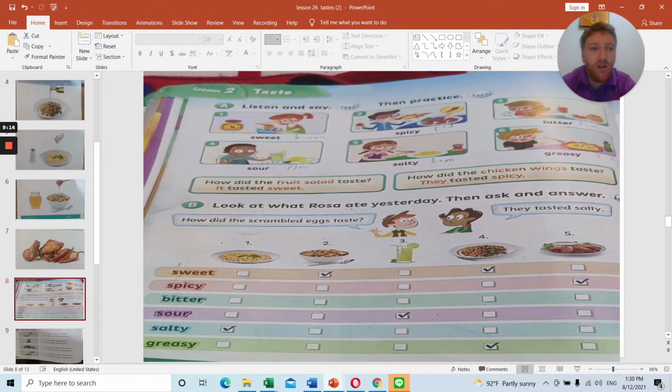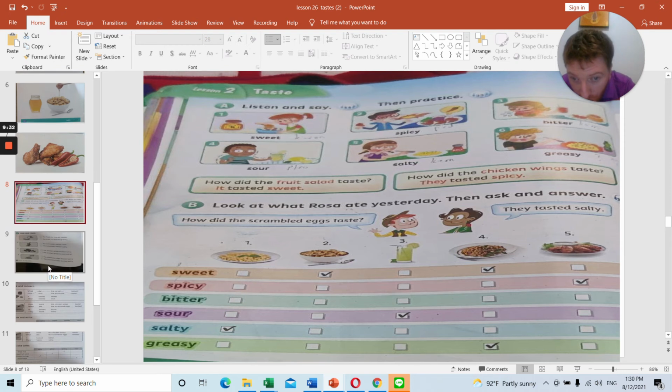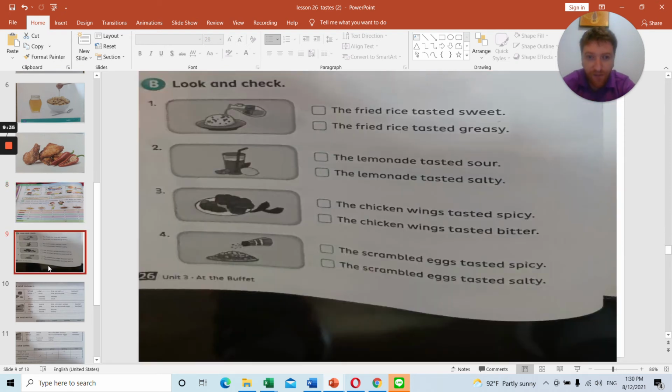They tasted spicy. How did the lemonade taste? It tasted sour. So you need to know the tastes: sweet, sour, bitter on the top. Sweet, sour, spicy, salty, bitter and greasy. So when you have finished that page, practicing for maybe 10-15 minutes, then we have exercise B on page 26